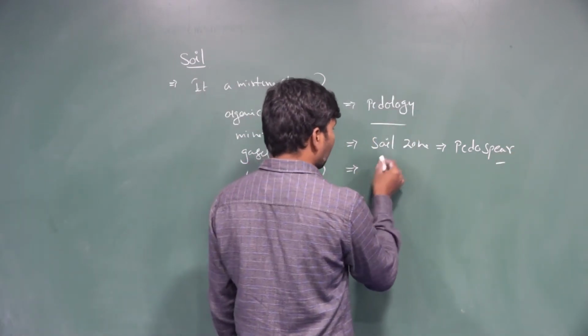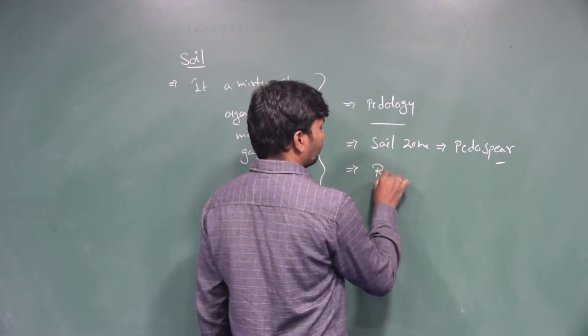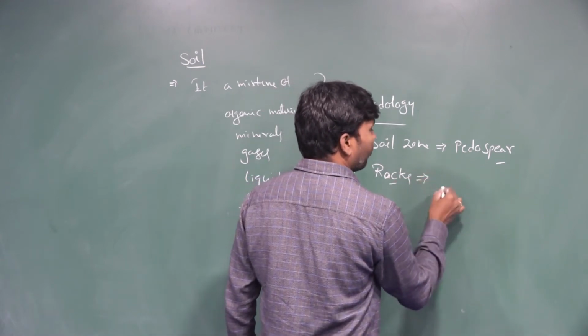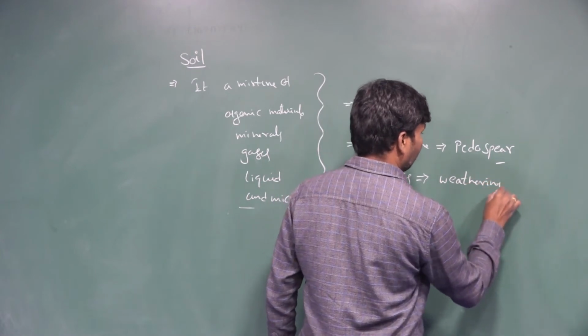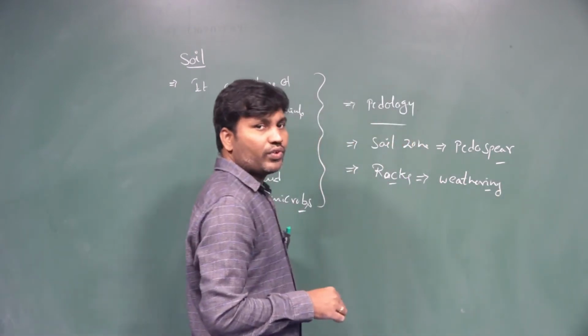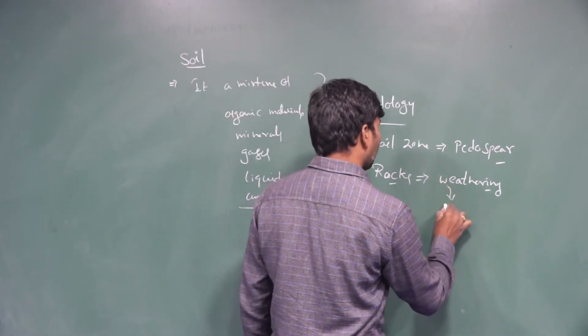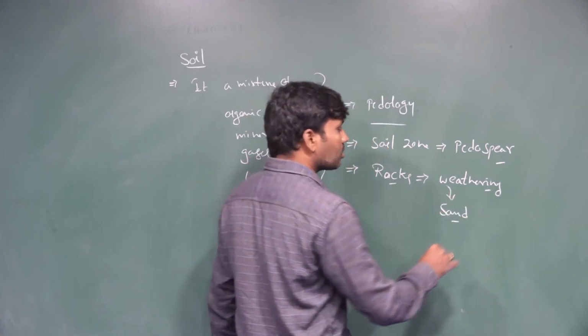Now, the formation of the soil. How is the soil formed? Rocks undergo weathering. When the rocks weather, they form sand particles or soil particles.